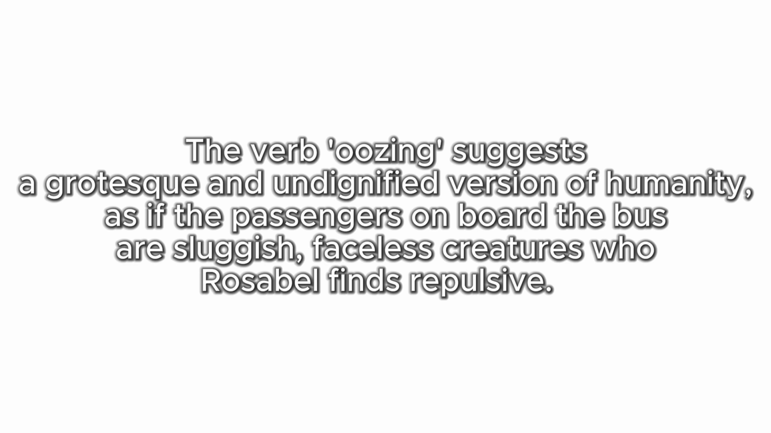So here I've said the verb oozing suggests a grotesque and undignified version of humanity, as if the passengers on board the bus are sluggish, faceless creatures who Rosabel finds repulsive. So when I say, what more can I say about this, perhaps you could pick a word to zoom in on and talk about it in a bit more detail if you've got time. Really, you have to write for as much time as you have, rather than worrying about how many paragraphs you should do. Just start and get down as much as you can and go into as much detail as possible.